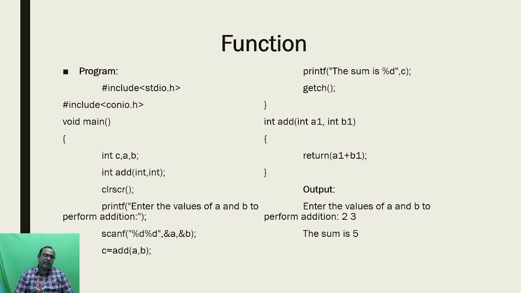Finally that output will be saved on the c variable. Finally I am going to print that c variable. So when I am trying to print the c variable, automatically the output will be printed on the output screen, and finally I am using the getch statement. Okay, so here this is the first part of the function program. The whole first part is fulfilled by the main function. Okay, so this whole part belongs to the main function.